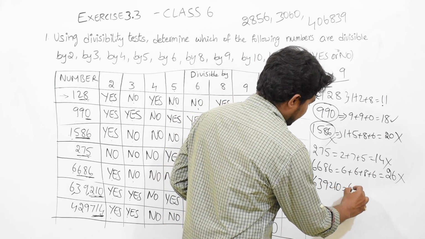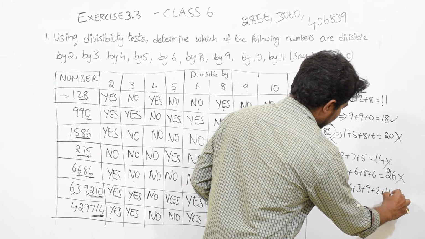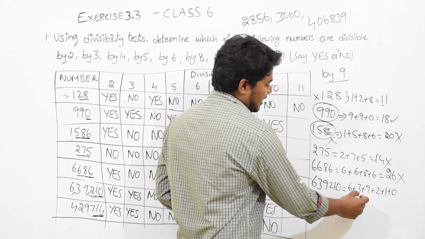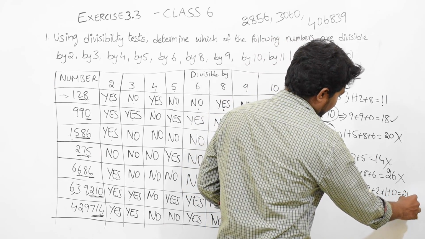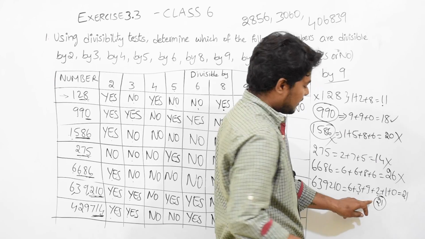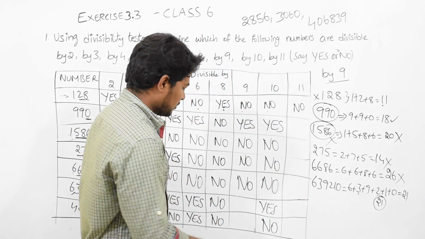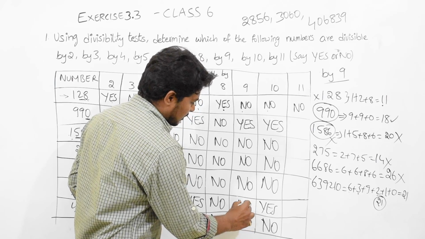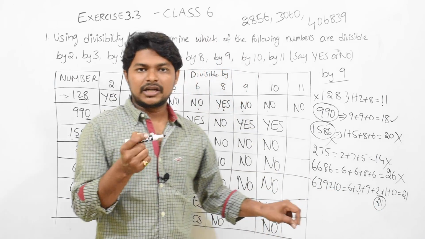639210. 6 plus 3 plus 9 plus 2 plus 1 plus 0. 6 plus 3, 9, 9 plus 9, 18 plus 2, 20 plus 1, 21. Okay, will 21 come in the 9 table? No. So the answer will be no. For this number, finally the sum, whether it is divisible or not, that we need to check.